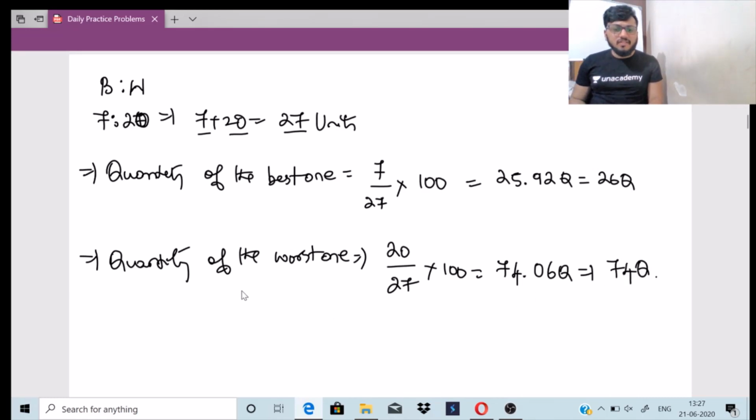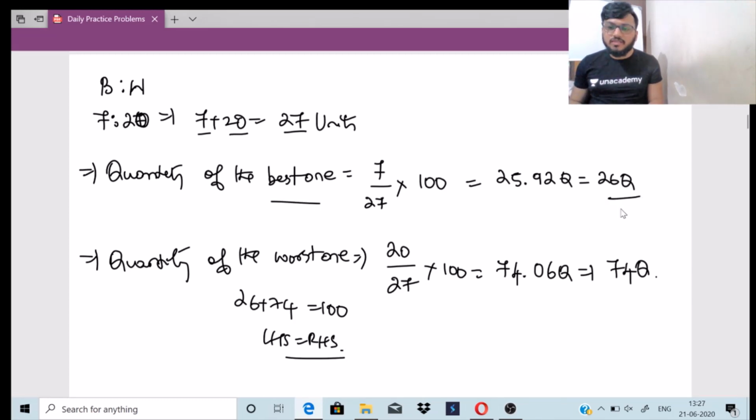How do I verify this? 26 plus 74 should give me 100. Yes, LHS equals RHS. So the quantity of the best one is 26 quintals, and the quantity of the worst one is 74 quintals.